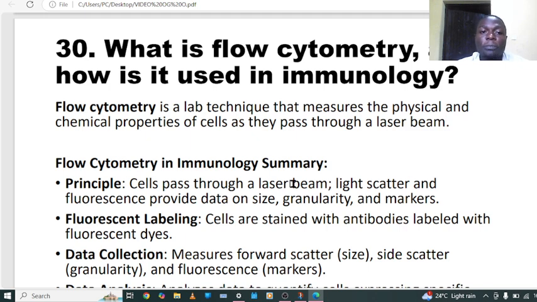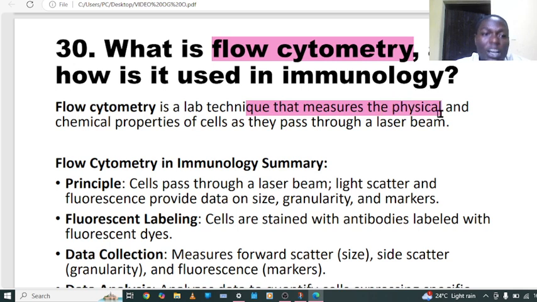In my presentation, it is asking what is flow cytometry and how it is used in immunology. This technique is very important because it helps us to analyze the cell regarding granularity and size. For example, white blood cells have CD markers like CD4 and CD8, those surface protein markers, and they are detected by using flow cytometry. So flow cytometry is a lab technique that measures physical and chemical properties of the cell as they pass through